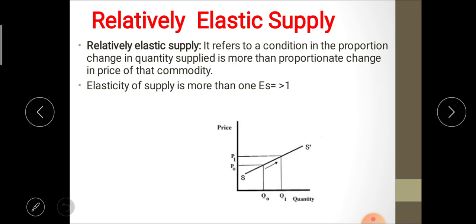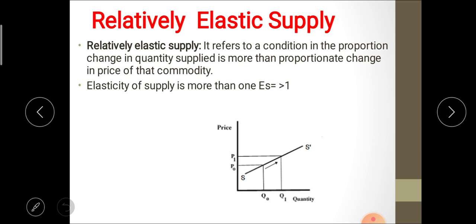After that, relatively elastic supply. It refers to the condition in which the proportionate change in quantity supplied is more than the proportionate change in price of that particular commodity. That means there is a slight change in price of the commodity, and there is a larger change in quantity supplied.